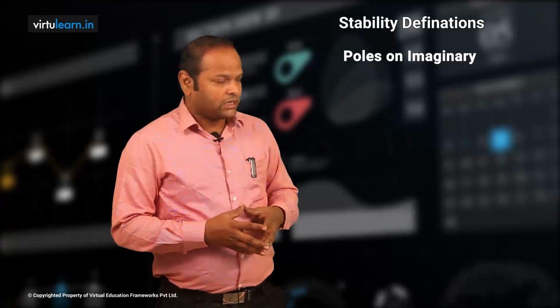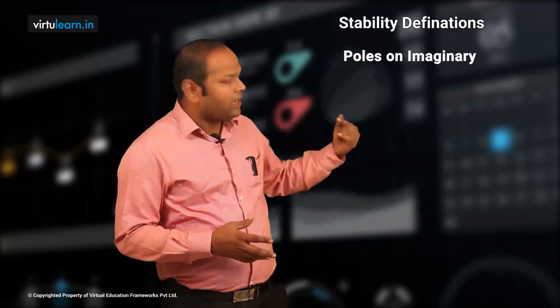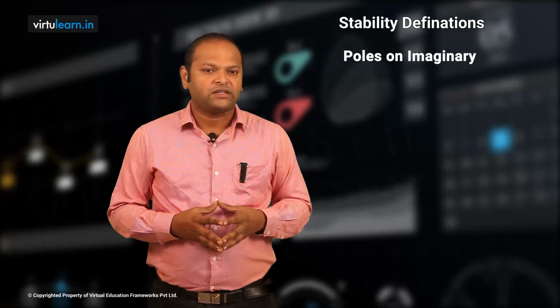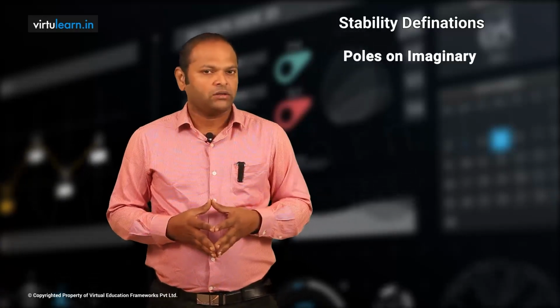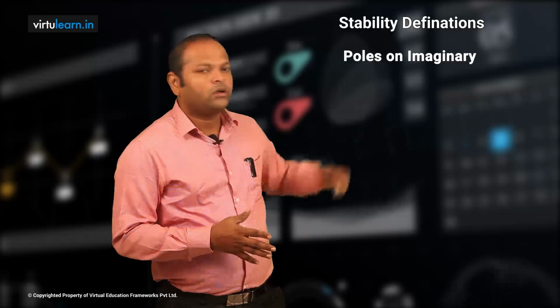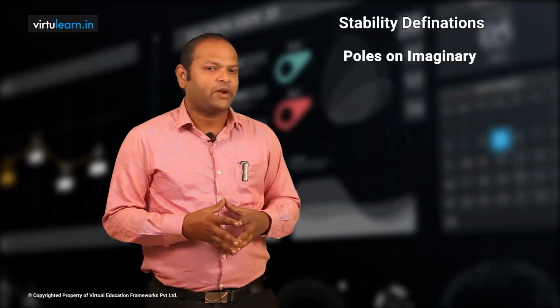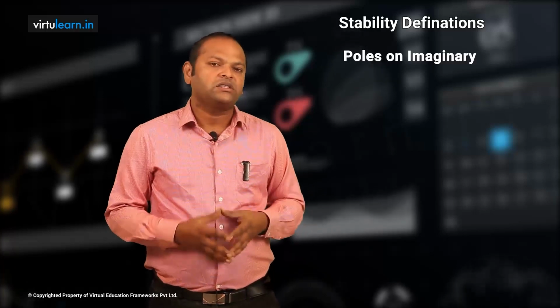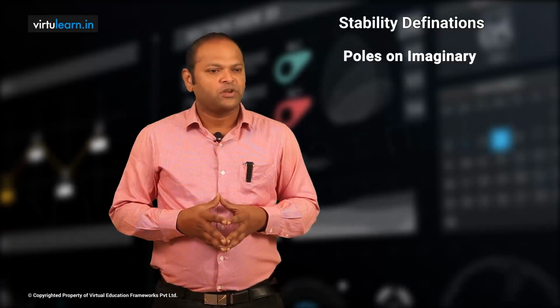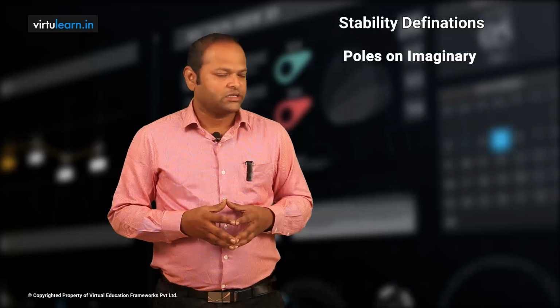Now consider two cases: I have a pole at origin and also one pair of poles on the imaginary axis. It also gives you constant amplitudes. Maybe that amplitude size may increase or decrease depending upon the pole at origin, but the system gives a marginally stable response because we have continuous oscillations.